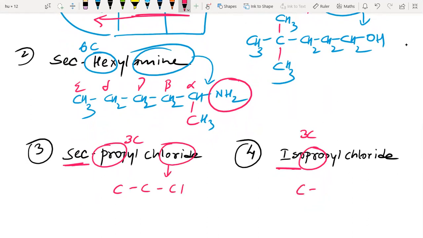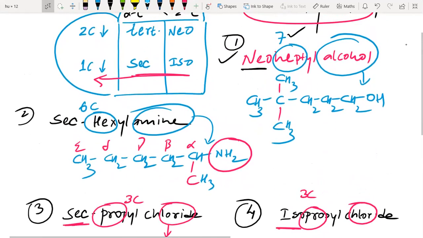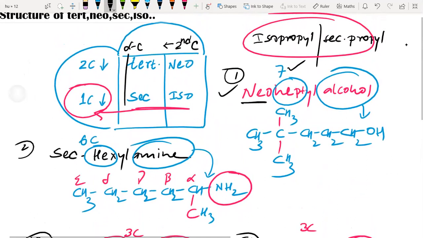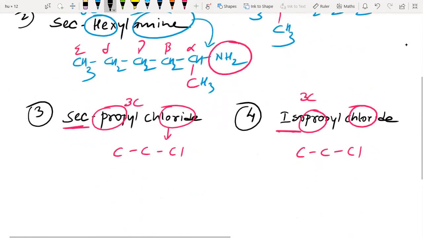Here also 2 carbon and this chloride here. Okay, now what about that 1 carbon which is dropped? As we see, in case of secondary, it will be written at alpha carbon. So alpha carbon is this. Here we'll write, as the functional group is attached, this carbon is alpha, here is beta.